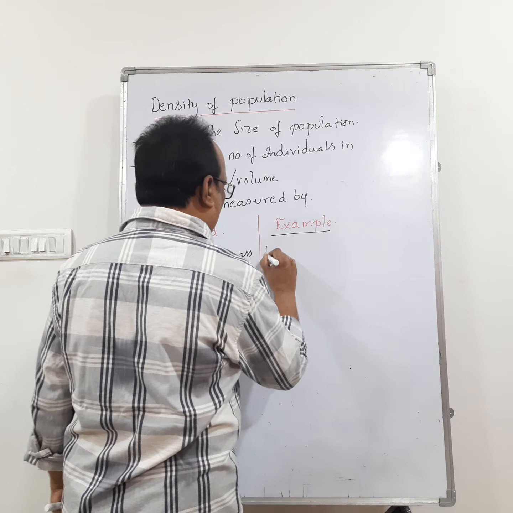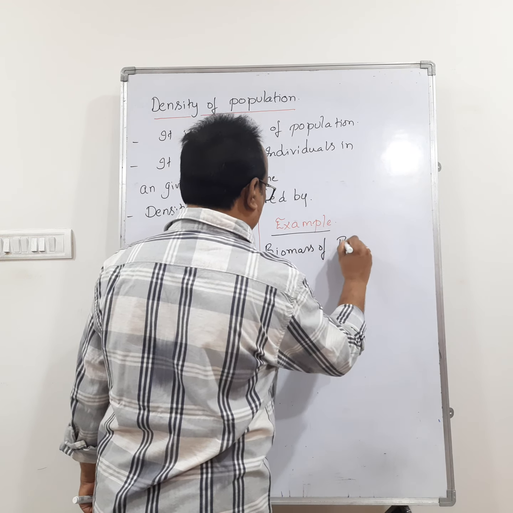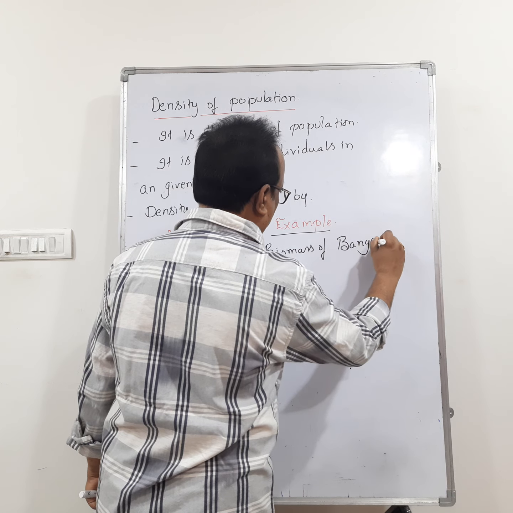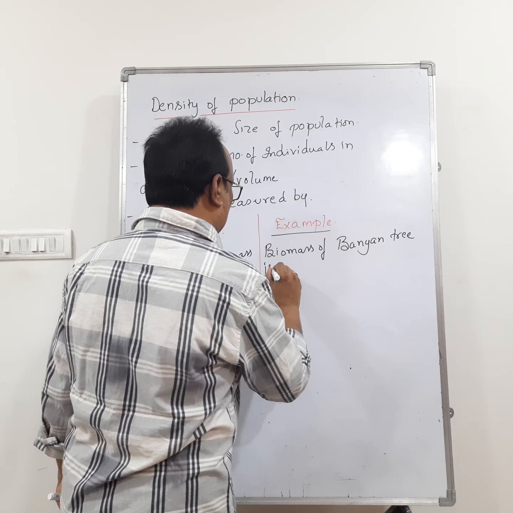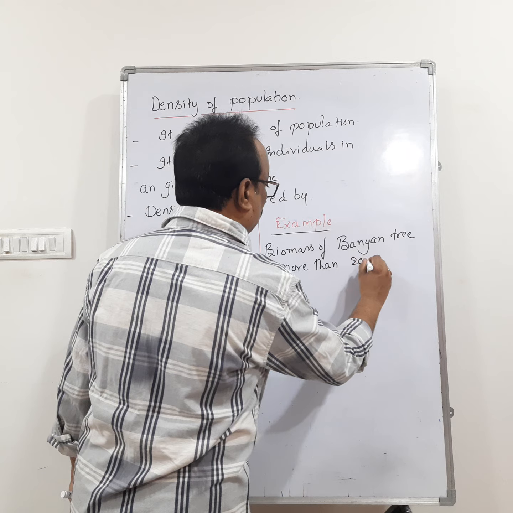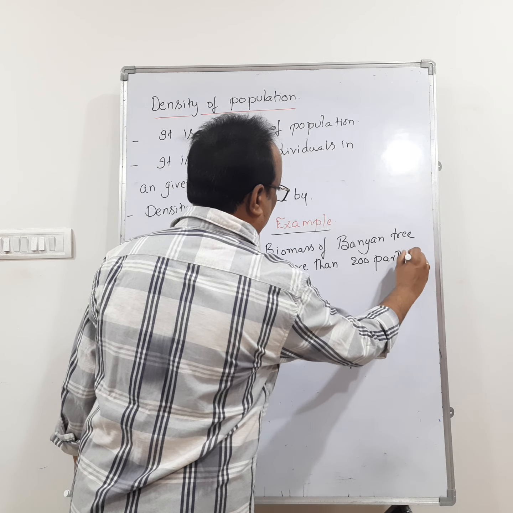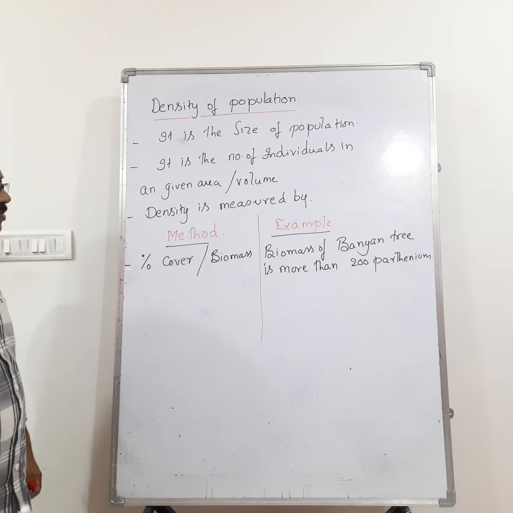So the biomass of the banyan tree, in terms of percent cover, remember that, is more than 200 Parthenium plants. That is one method.